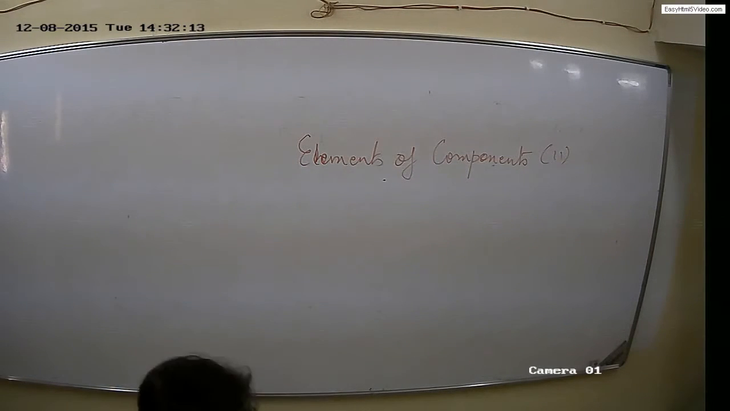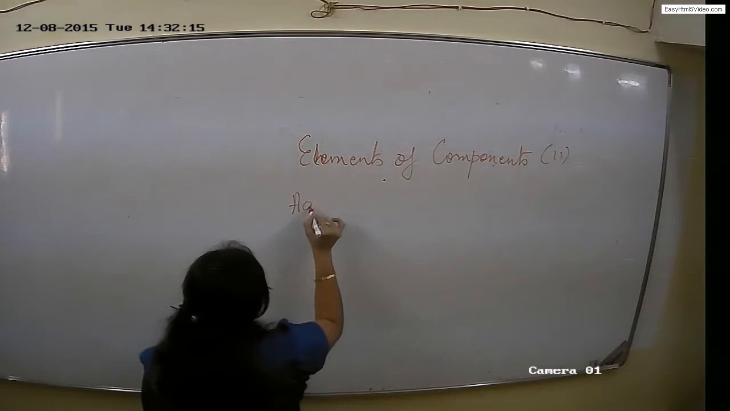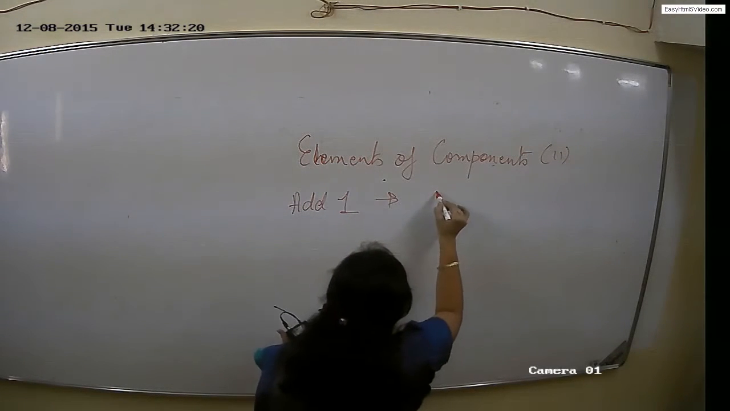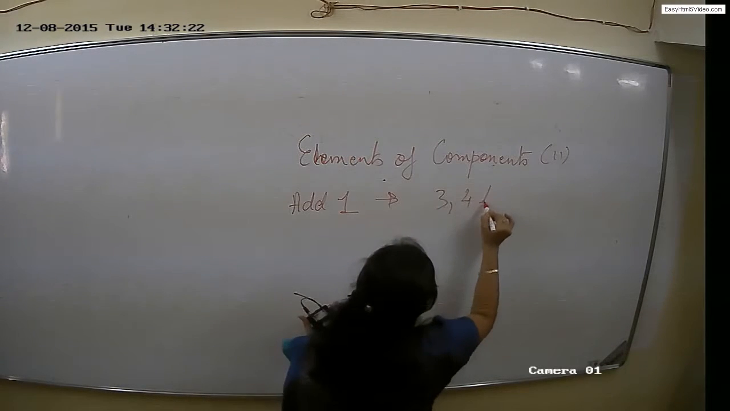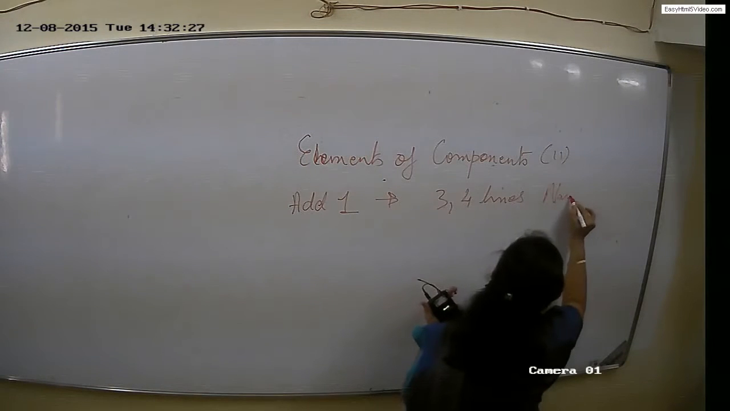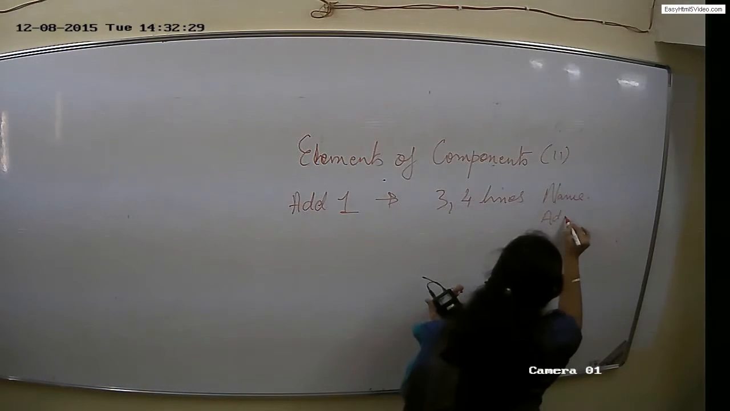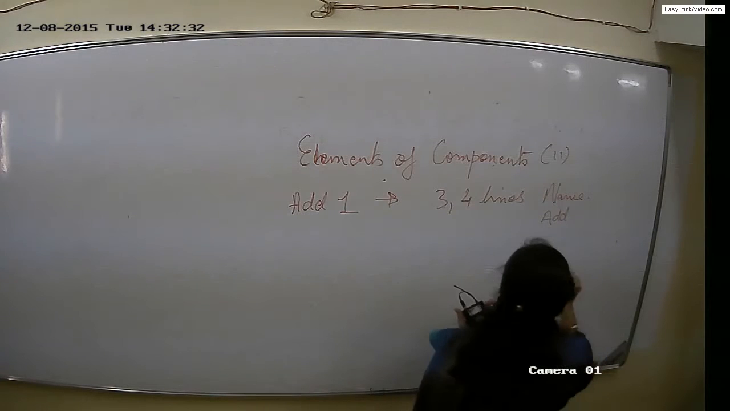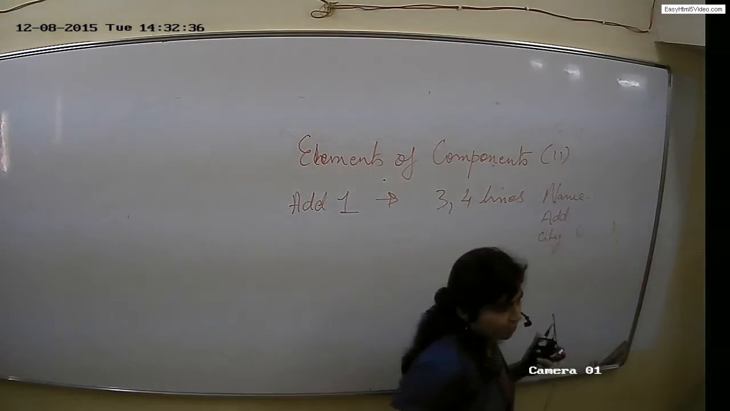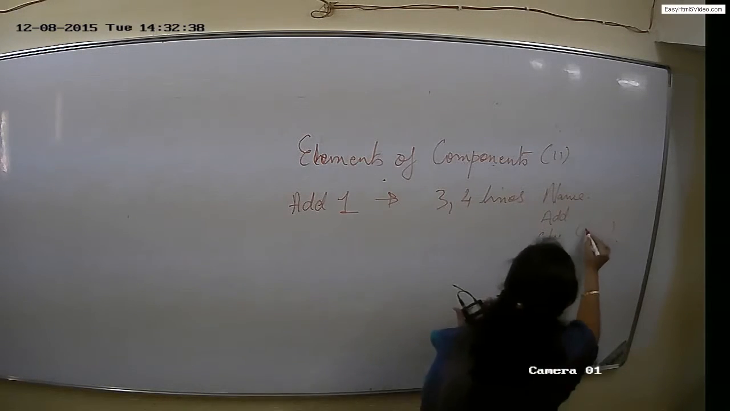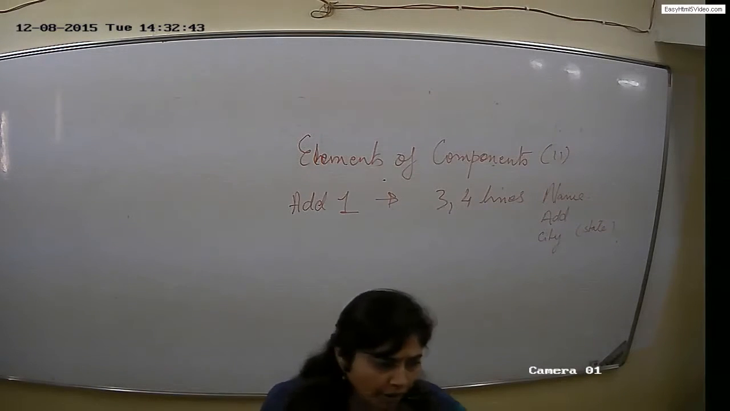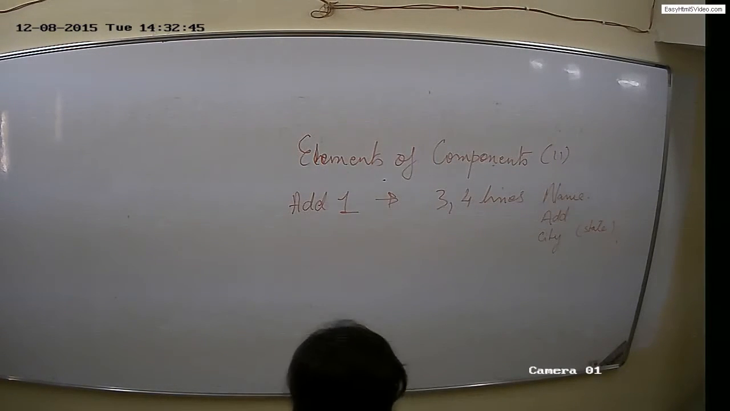First element is address 1. This should contain 3 or 4 lines. First is your name, entire address, and then name of the city and state. At least 3 or 4 lines should be there. After that, leave a line.